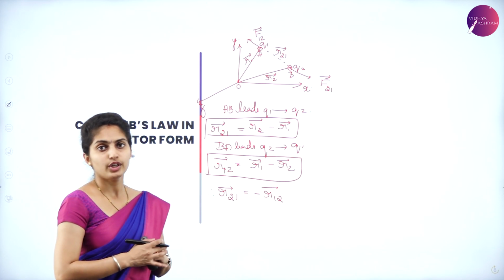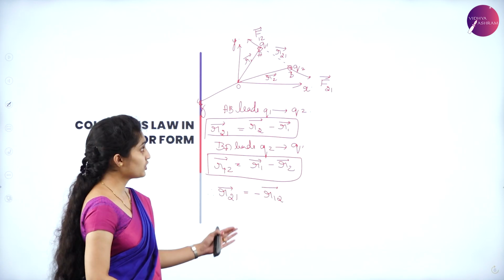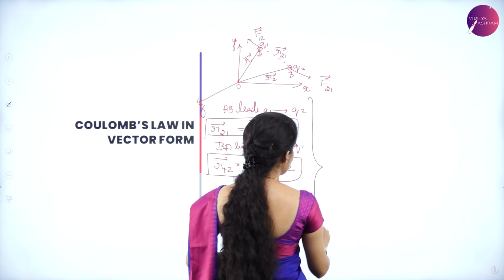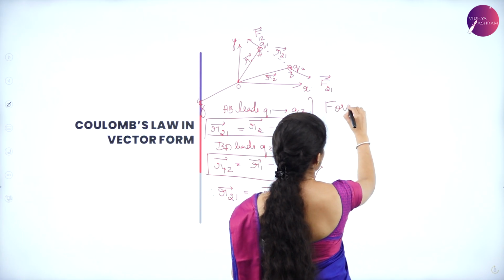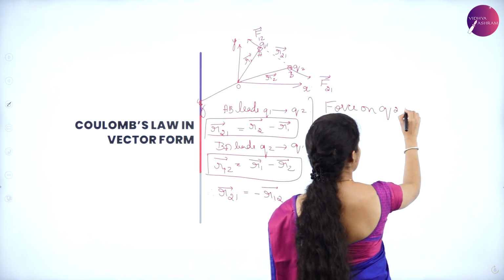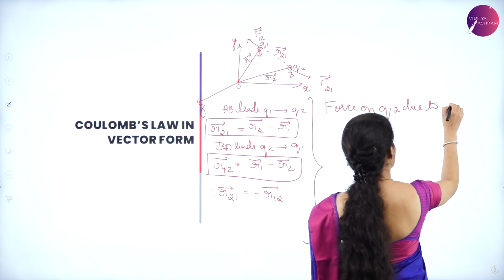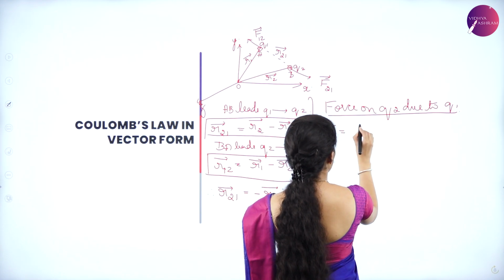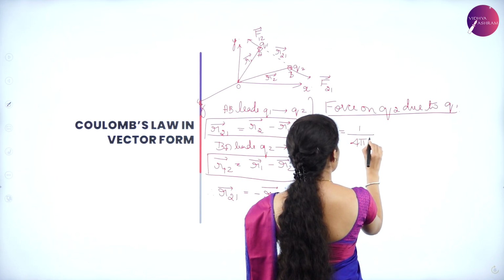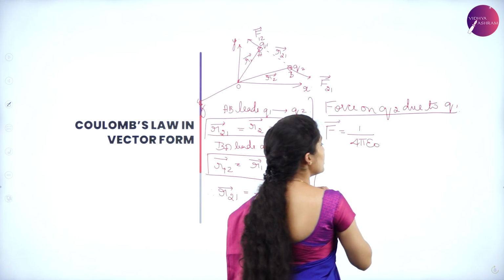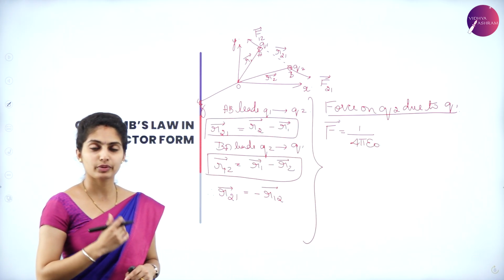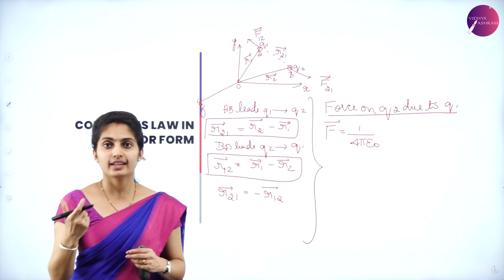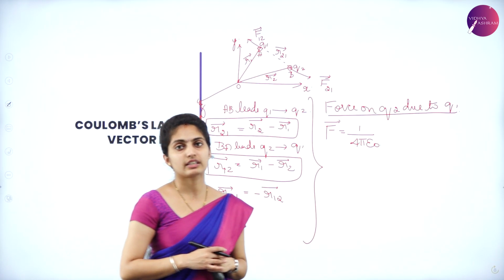R21 vector is equal to minus R12 vector. So now the force on Q2 due to Q1, let us write it as F is equal to 1 by 4 pi epsilon naught. So here it is the vector force. Force is always said to be a vector quantity, because it has got mass into acceleration, and acceleration is always a vector quantity.